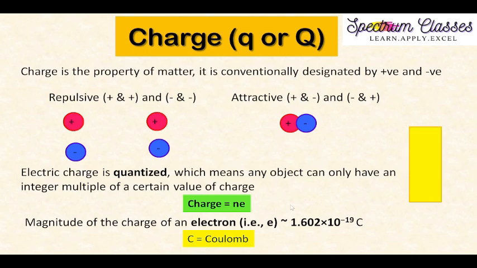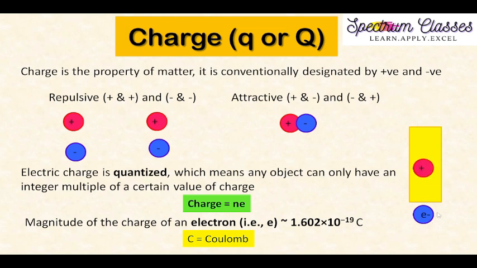And how this plus and minus develops, you can understand here. Suppose this is a metallic plate, and as we know, in metallic bonds we have positive kernels inside an electron sea. I'm not going to discuss metallic bonding in detail, but if an electron moves outside this conductor, then the conductor gains positive charge.